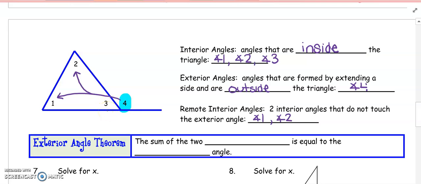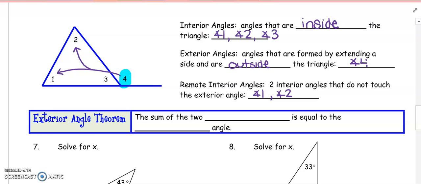Now, the exterior angle and the remote interior angles have a relationship to each other. And what we're going to see is that the sum of the two remote interior angles is equal to the exterior angle, which means I would add up angle 1 and angle 2, and I would set it equal to angle 4.